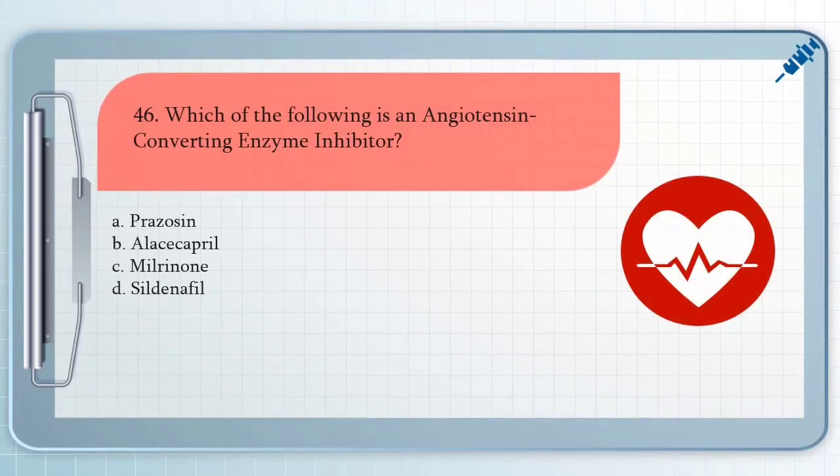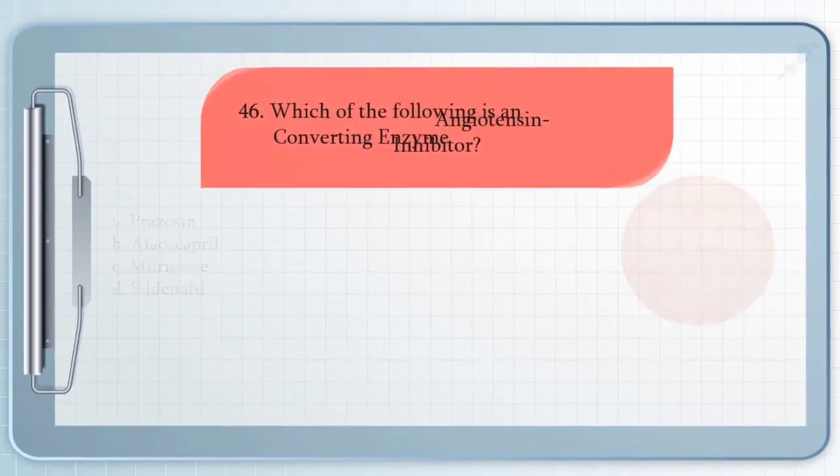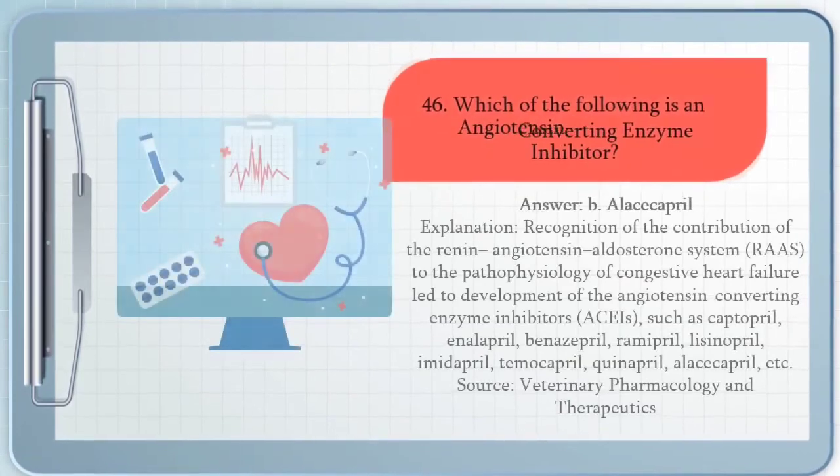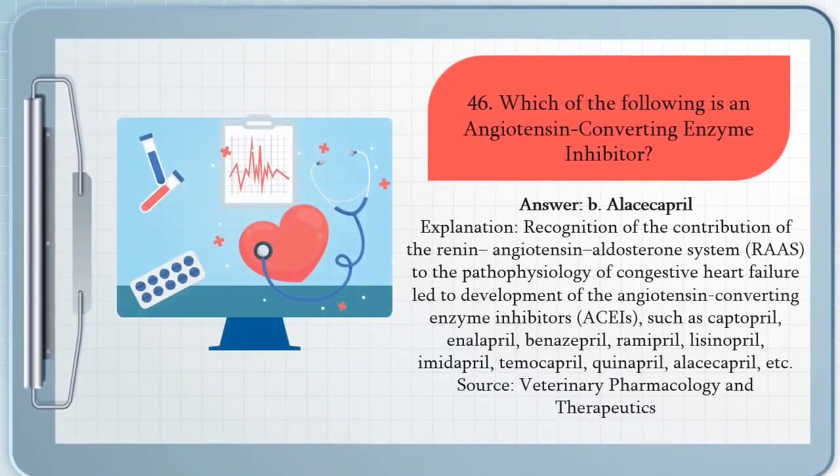For question number 46, which of the following is an angiotensin converting enzyme inhibitor? A. Prazosin, B. Alacepril, C. Milrinone, D. Sildenafil. The answer for that question is letter B. Recognition of the contribution of the renin-angiotensin-aldosterone system to the pathophysiology of congestive heart failure led to the development of the angiotensin-converting enzyme inhibitors, which include alacepril and many more.